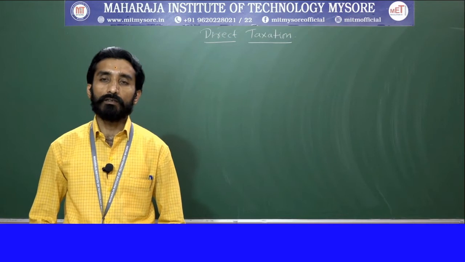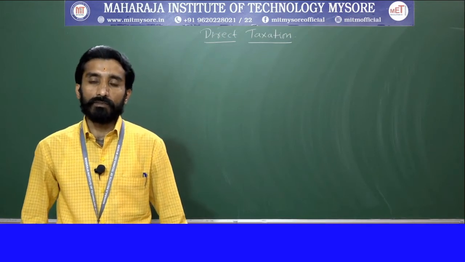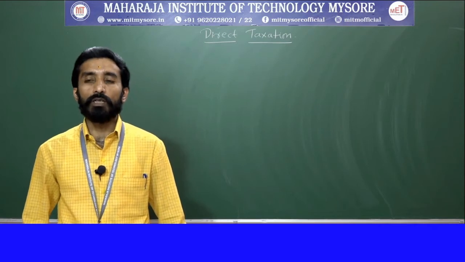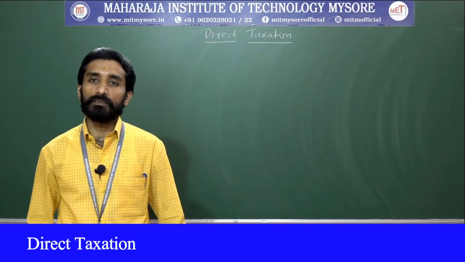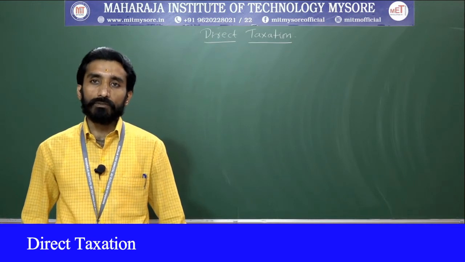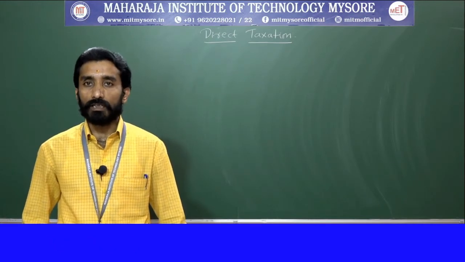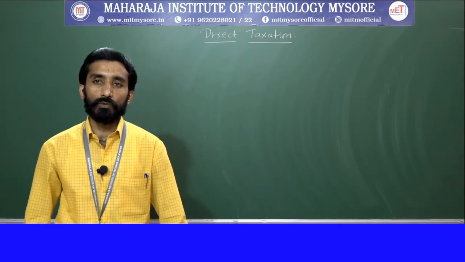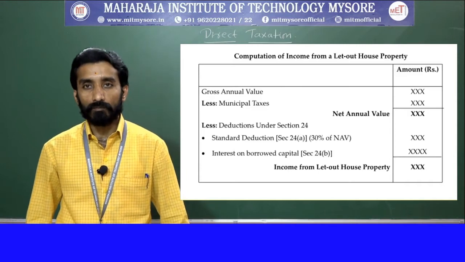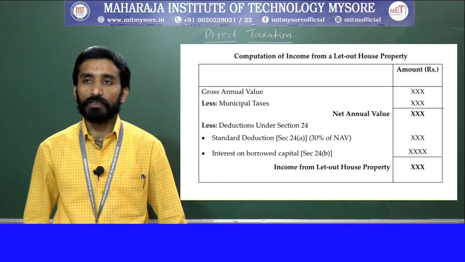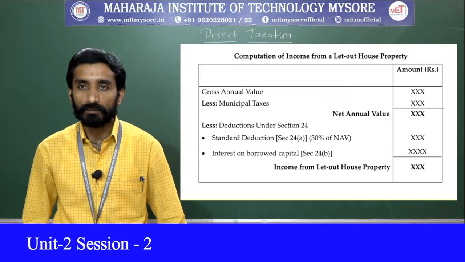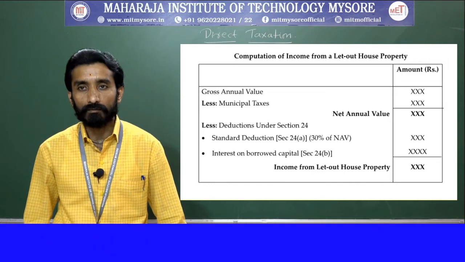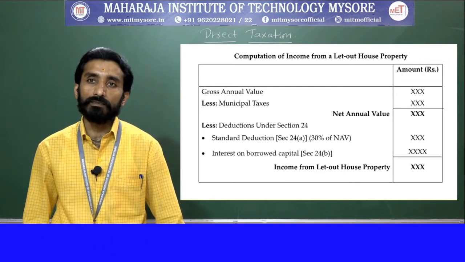While computing income from house property, we need to check two things. One is let out house property, and another is self-occupied house property. Each one follows a different calculation method. First, with respect to computation of income from let out house property, let out in the sense which is given on rent, how will the calculations be made?